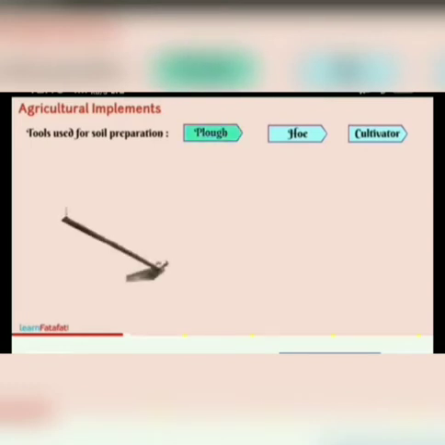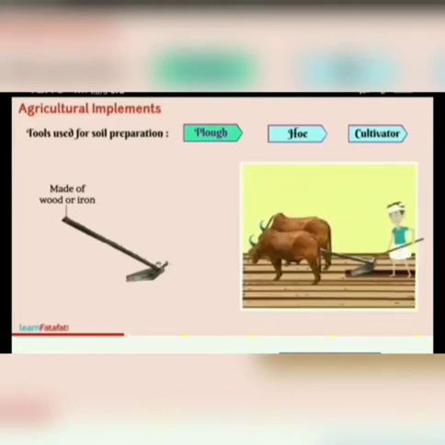Yes. Tools used for soil preparation are plough, hoe and cultivator. The plough is made of wood or iron and is usually drawn by a pair of bulls or other animals. It consists of a plowshare, which is a strong triangular iron piece, with a plough shaft and handle at one end and a beam at the other end placed on the bull's neck. A man can operate it using the pair of bulls.